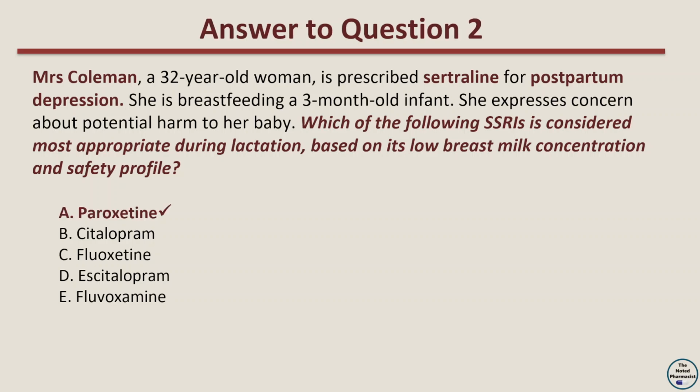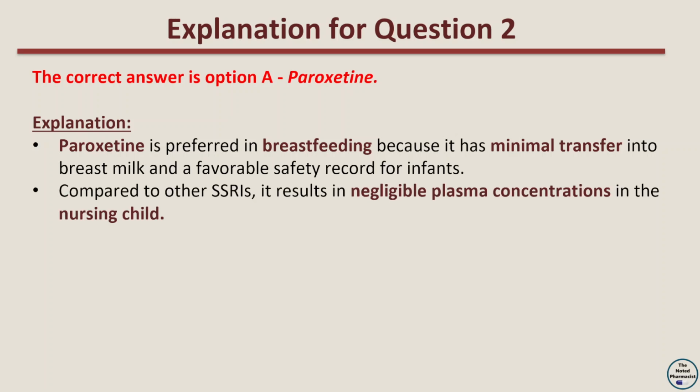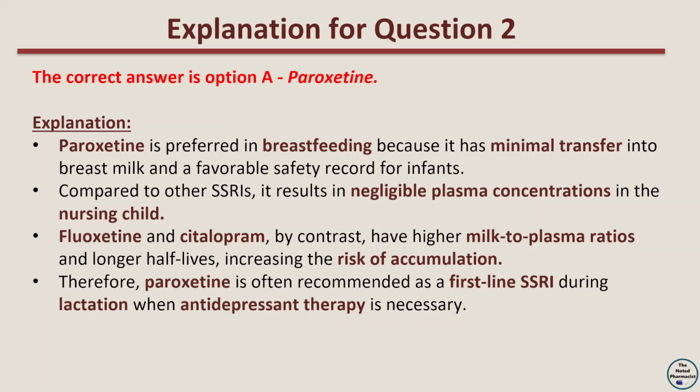The correct answer is option A. Paroxetine. The explanation is that paroxetine is preferred in breastfeeding because it has minimal transfer into breast milk and a favorable safety record for infants. Compared to other SSRIs, it results in negligible plasma concentrations in the nursing child. Fluoxetine and citalopram, by contrast, have higher milk-to-plasma ratios and longer half-lives, increasing the risk of accumulation. Therefore, paroxetine is often recommended as a first-line SSRI during lactation when antidepressant therapy is necessary.